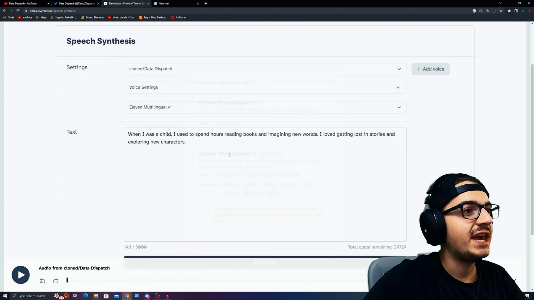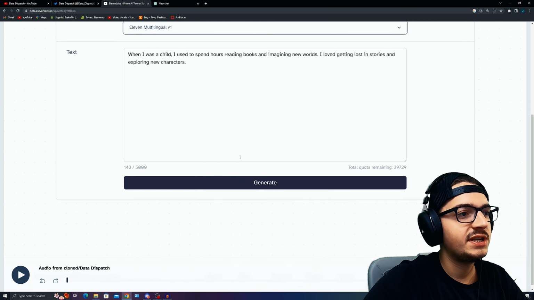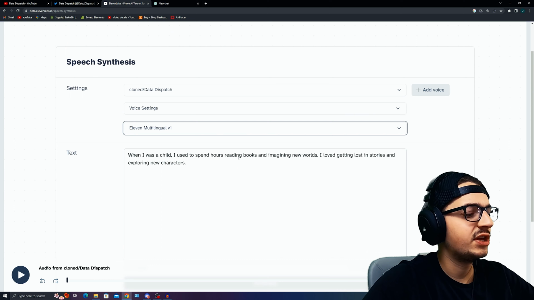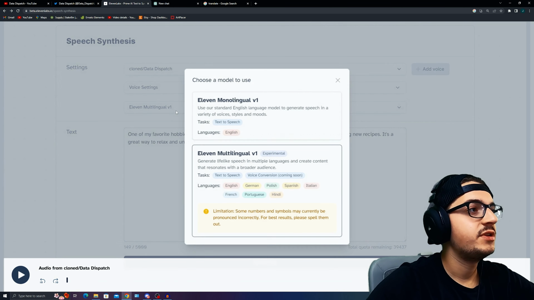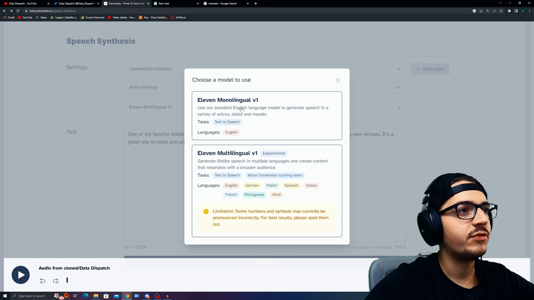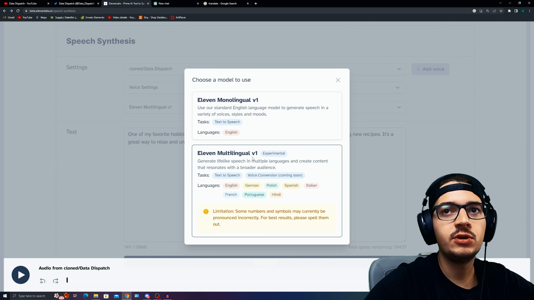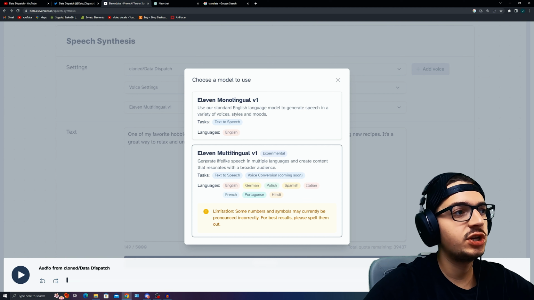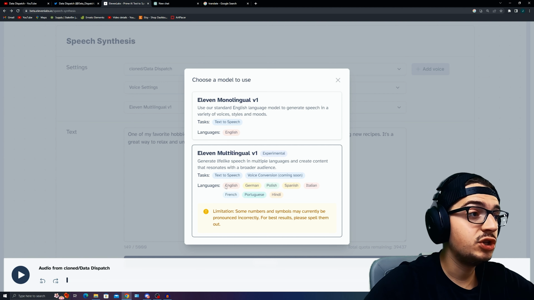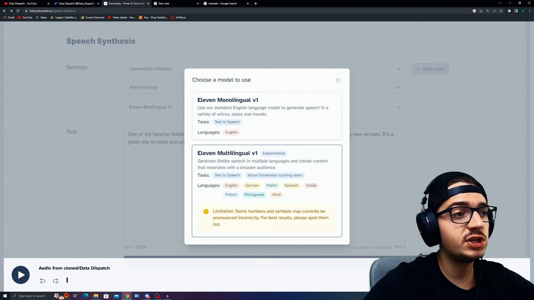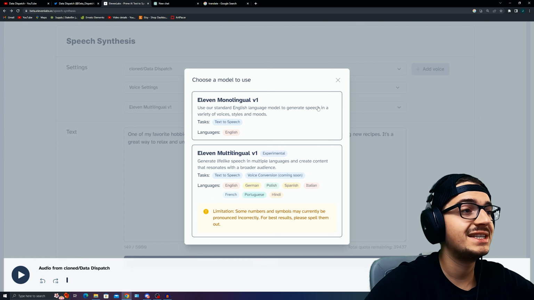Let's try out the actual multilingual service and see if we can pick which type of language that we do want to utilize. So if we want to test this into a different language, we're going to utilize not just the 11 monolingual V1 here, but the 11 multilingual V1. You can see this actually says to generate lifelike speeches in multiple languages, and the different types of language that you can use here, it looks like, are English, German, Polish, Spanish, Italian, French, Portuguese, and Hindi.